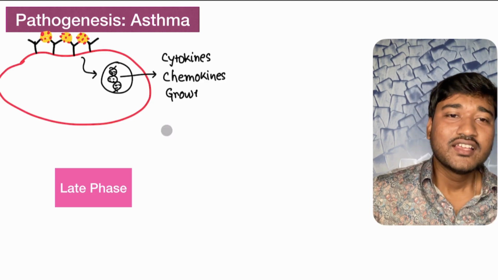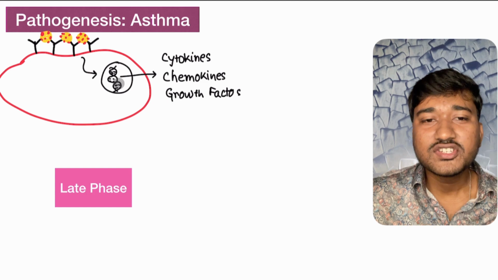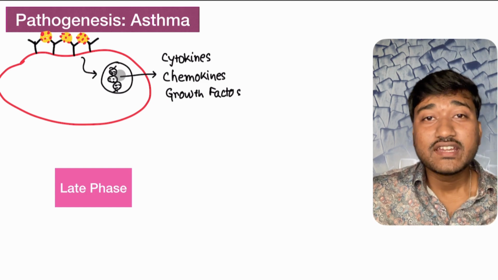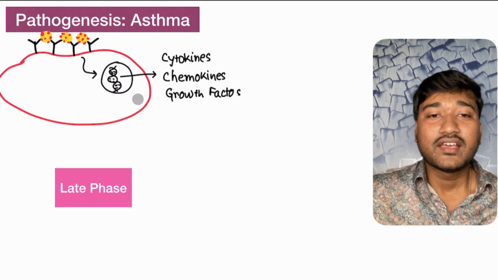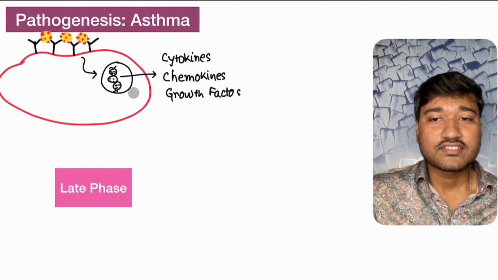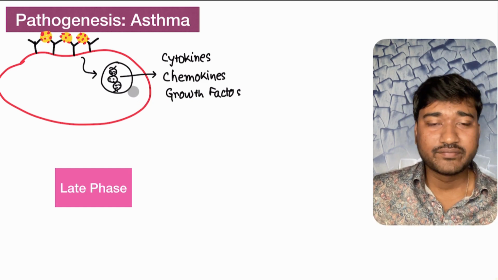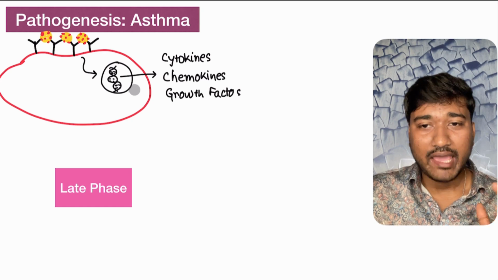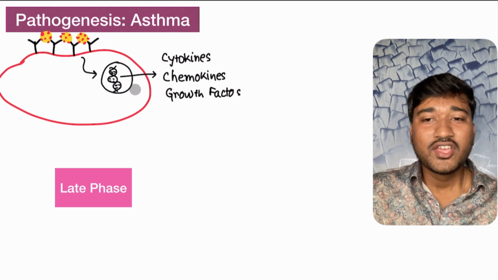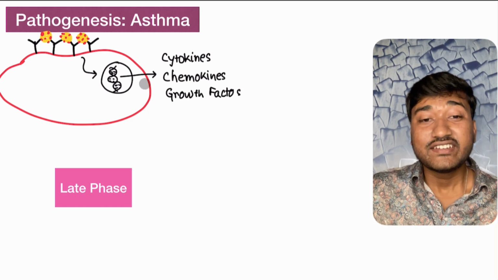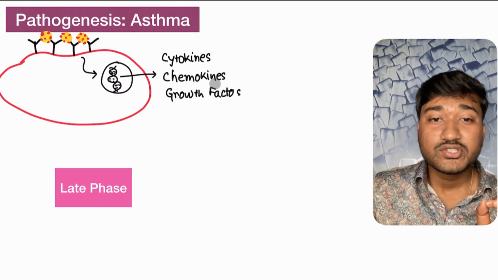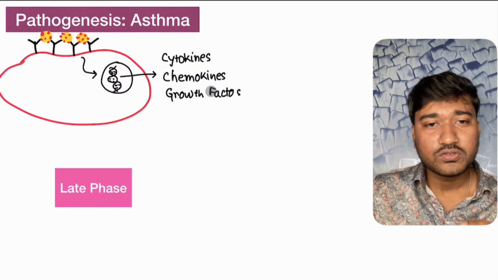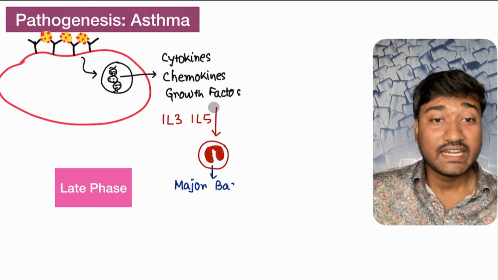So remember, this cross-linking also stimulates the DNA, and from the DNA there is DNA replication, and from that we eventually have protein production. So it takes some time. Initially, whatever happened was preformed or formed early, but it takes a lot of time to produce this. What are going to be produced are your cytokines, chemokines, and growth factors. Therefore we call it late phase.